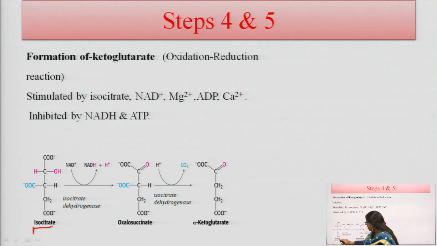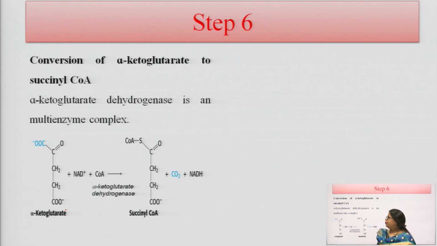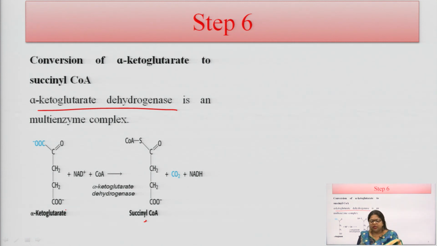isocitrate is reacted with the isocitrate dehydrogenase, and which is converted into the oxalosuccinate, and in the fifth step this oxalosuccinate is converted into the alpha ketoglutarate. In the step 6, there is conversion of alpha ketoglutarate to succinyl coenzyme A. So, we need here coenzyme A for the formation of succinyl coenzyme A, and this alpha ketoglutarate dehydrogenase enzyme is a multi enzyme complex in this reaction, and this is the important rate limiting step here.